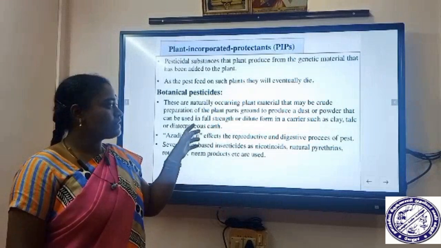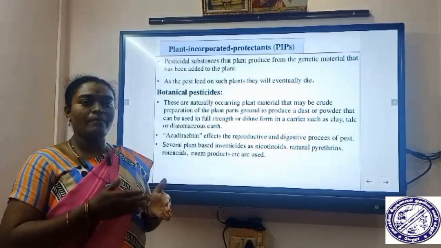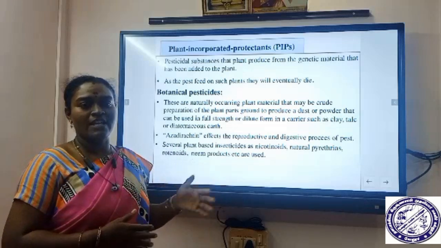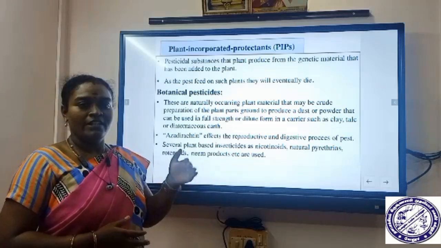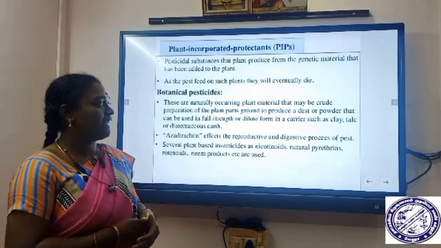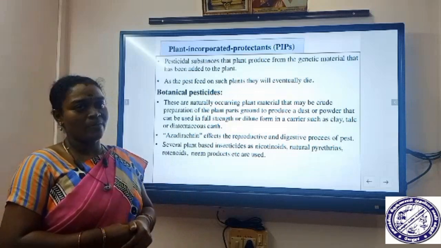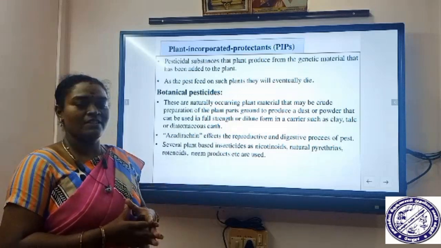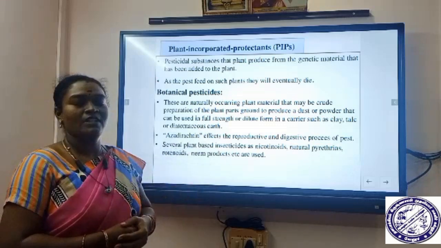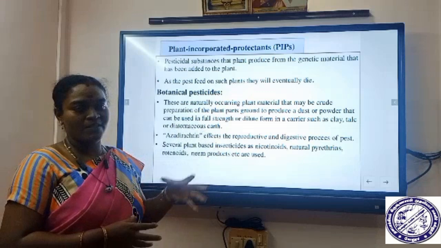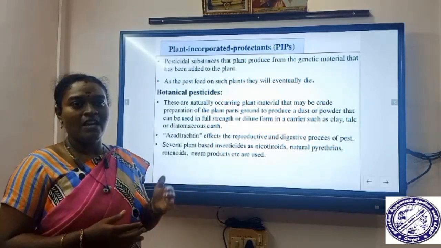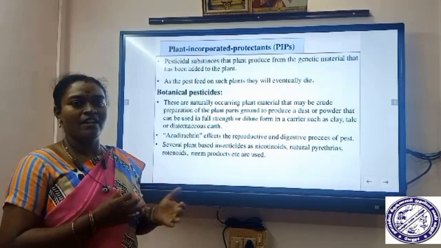We take the plant part and make it into a powder. After that, you can use it as such as a pesticide, or it can be diluted with a carrier. The carriers here are clay, talc or diatomaceous earth. All these carrier particles are added to the plant powder. Both are combined to make a pesticide and applied to the field.